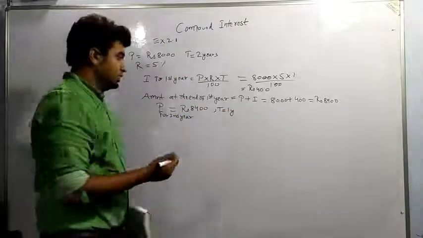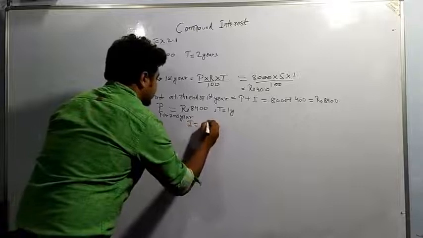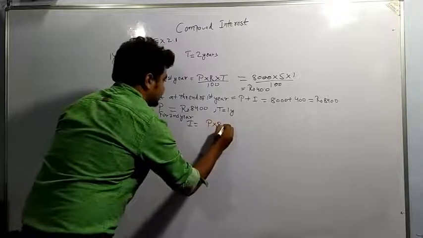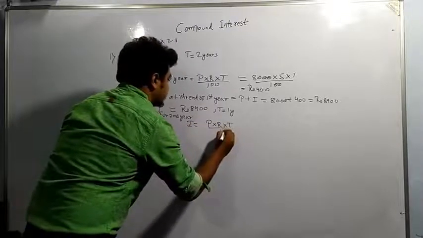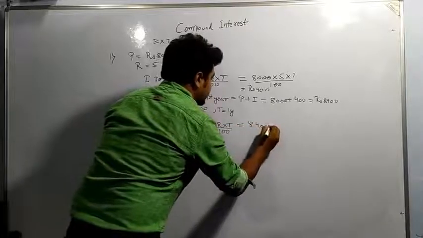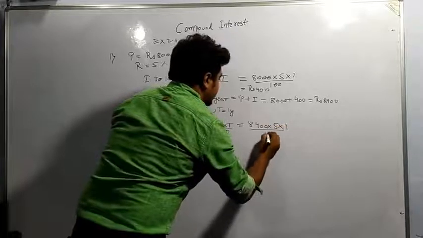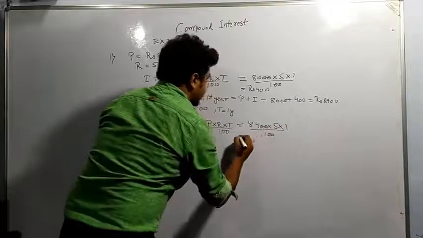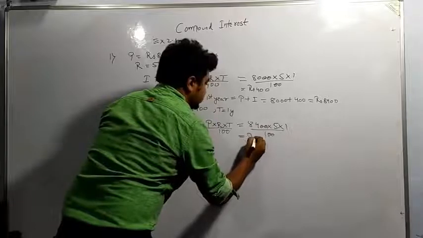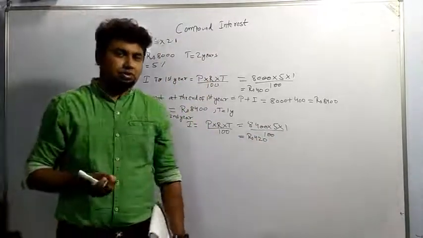Rate will be same. So we will write interest is equal to P into R into T by 100, means 8,400 into 5 into 1 by 100. So it is coming out to be 420. Interest is coming out to be 420.